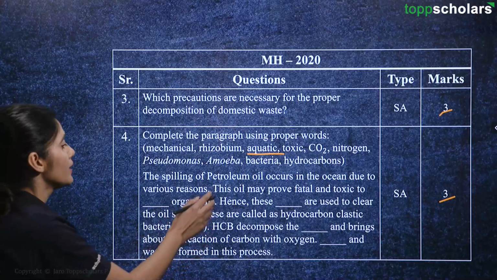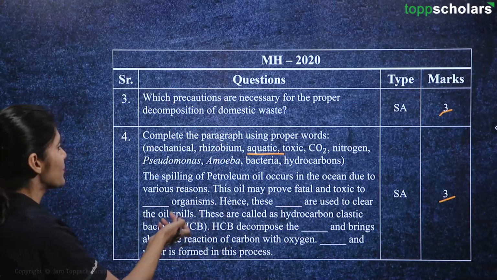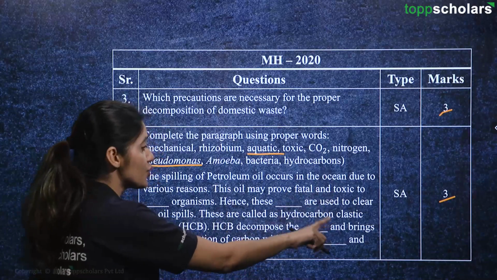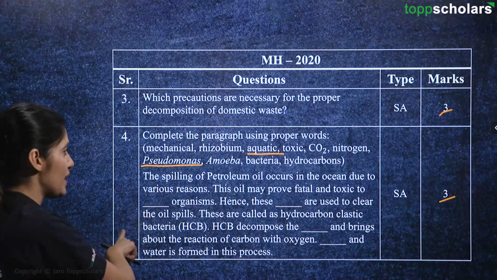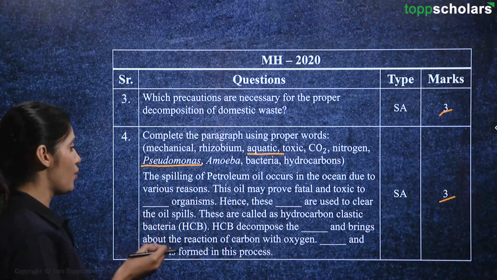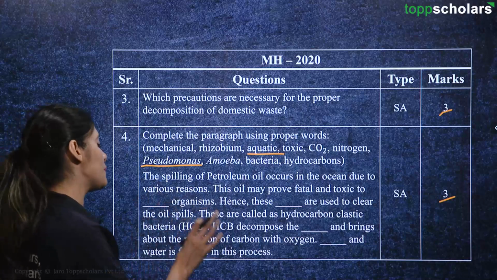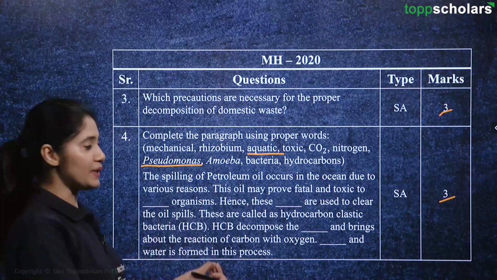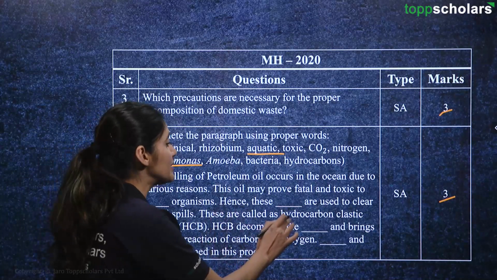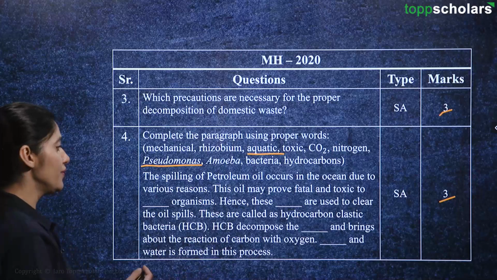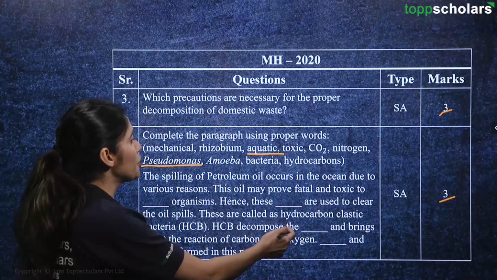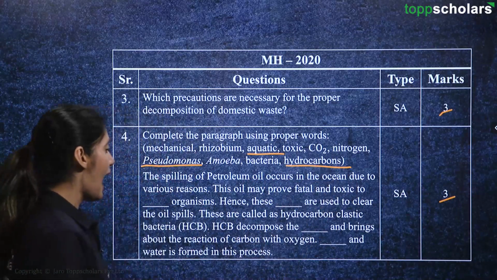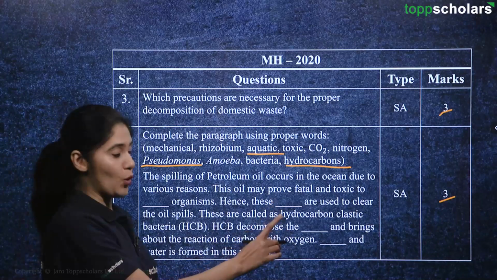Okay, so now what are used to clear the oil spills? Pseudomonas is used to clear the oil spills. These are called hydrocarbon clastic bacteria, HCB. Pseudomonas species of bacteria falls under the class of HCB bacteria, that is the hydrocarbon clastic bacteria, which are capable of degrading oil spills. Okay, HCB decomposes the dash and brings about the reaction of carbon with oxygen. HCB decomposes what? HCB decomposes the hydrocarbons and brings about the reaction of carbon with oxygen.